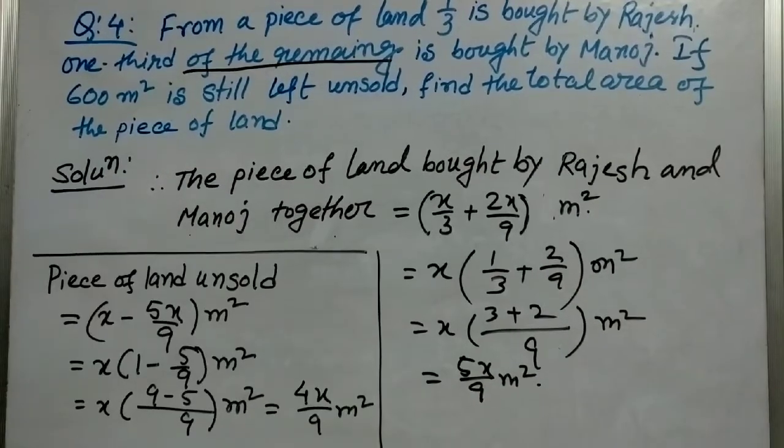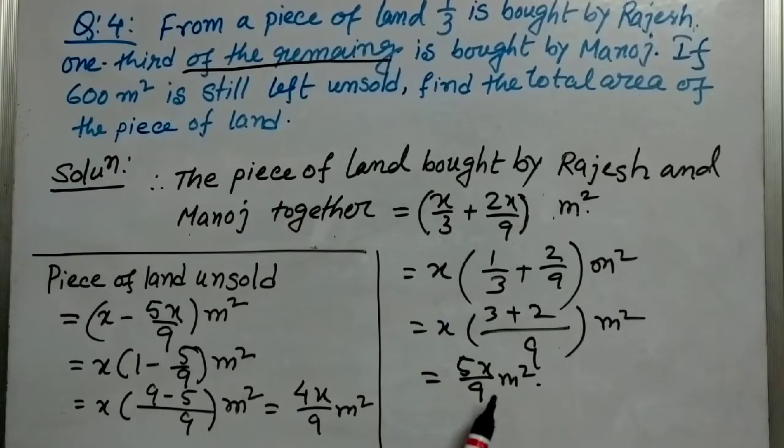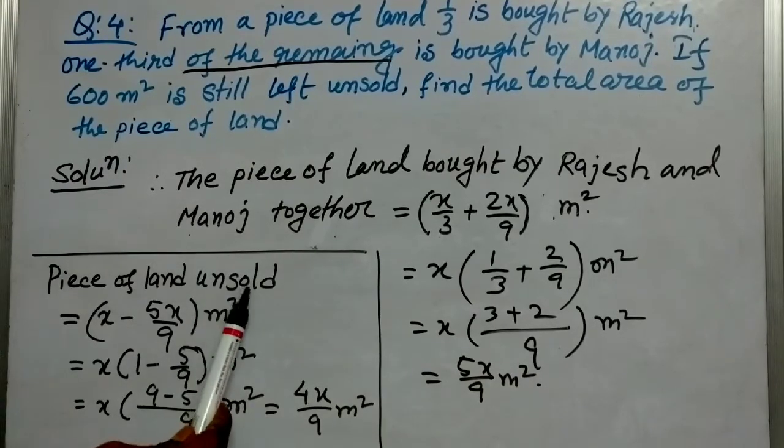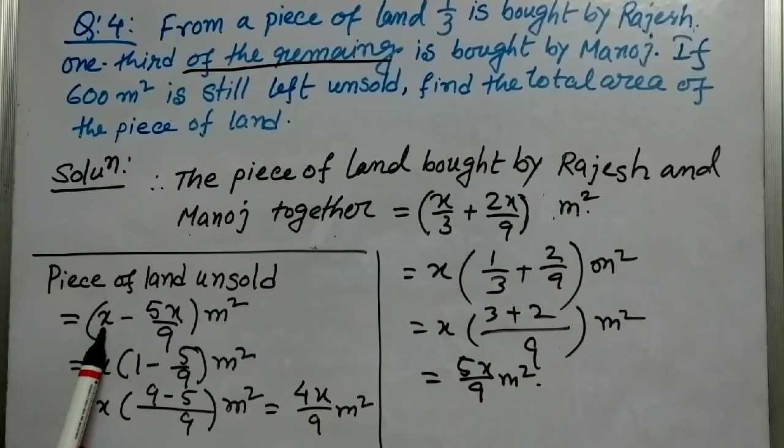Okay, now this is the piece of land that is bought by Manoj and Rajesh. Now the piece of land that is unsold is equal to the total area minus the area that is bought. So we can take x as common. It will be x into 1 minus 5 by 9, so that means 9 minus 5 by 9. So it is 4x by 9.